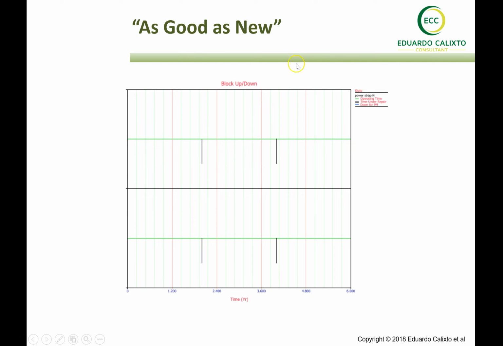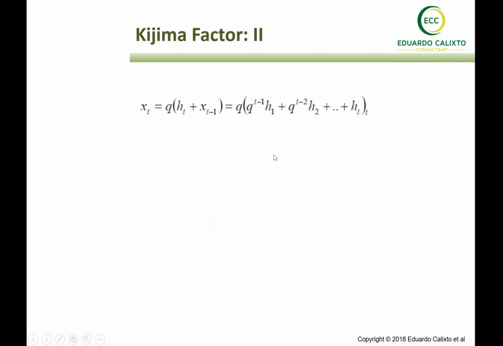So let's look graphically at what happens if we are able to bring the state to as good as new. We have equipment operating for 2 years. After 2 years, there is some preventive maintenance that brings the system to a state as good as new. Then it will take 2 more years until an intervention on some failures. That is time 4. So in this case, we have the state as good as new.